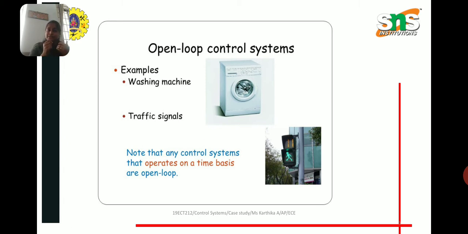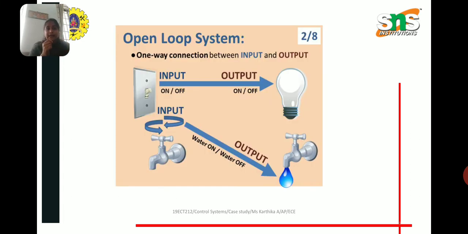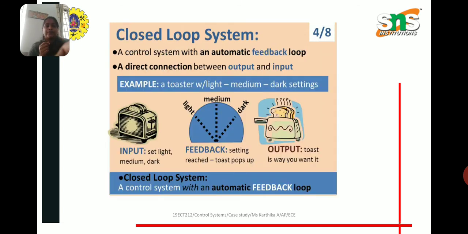This system can further be improved by using a timer switching arrangement for the power supply, where the supply to the heating element is switched on and off at a predetermined interval to achieve the desired temperature level of the room. There is another improved way of controlling the temperature of the room. Here, a sensor measures the difference between the actual temperature and the desired temperature. Both forms of the systems are automatic control systems.